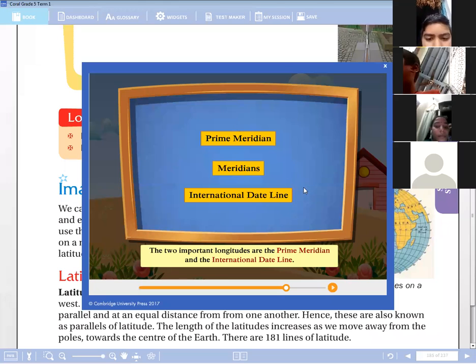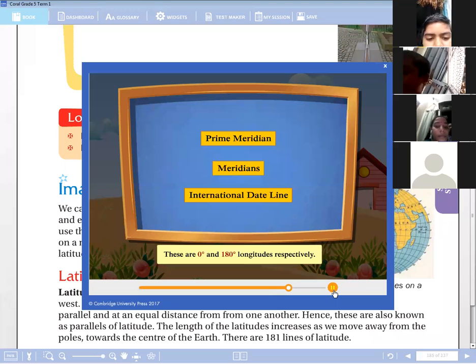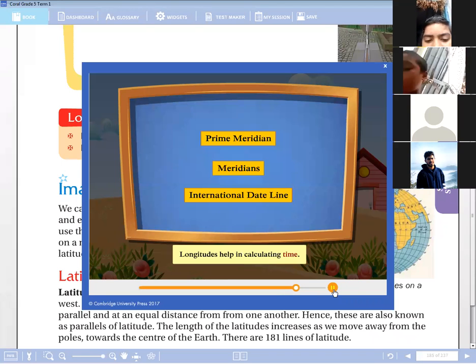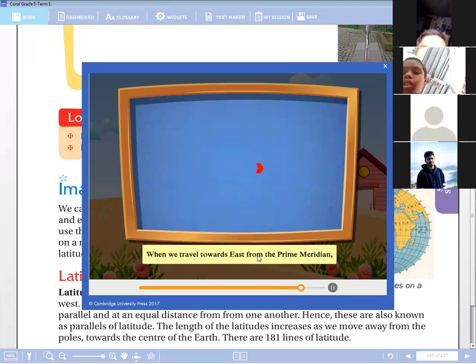Prime meridian is 0 degrees and the international date line is 180 degrees, respectively. These are longitudes useful to indicate the time. Longitudes also help in calculating time.